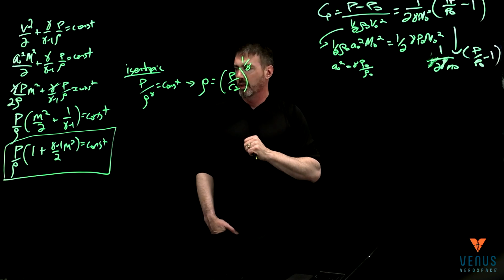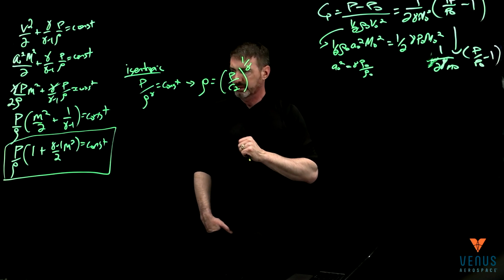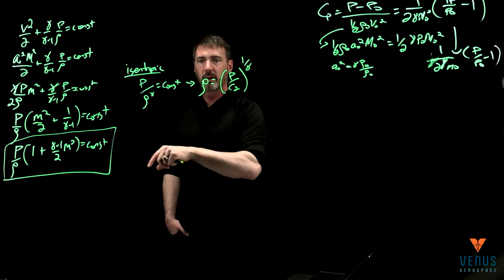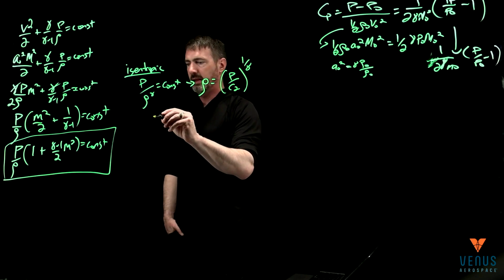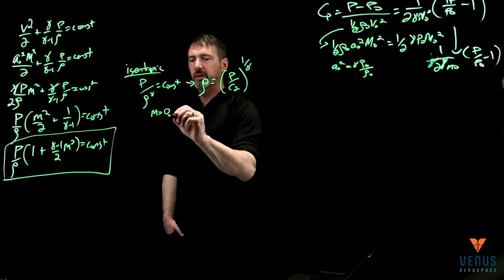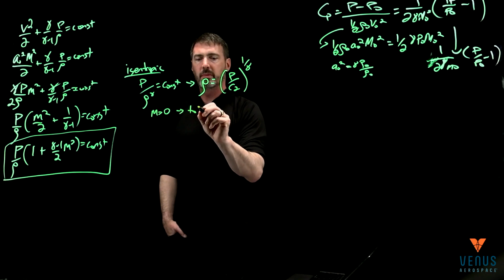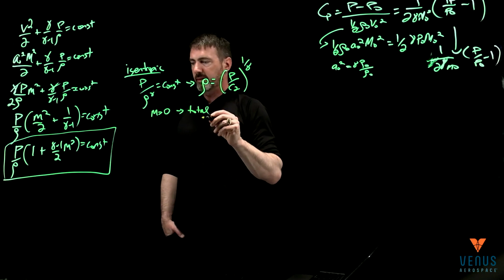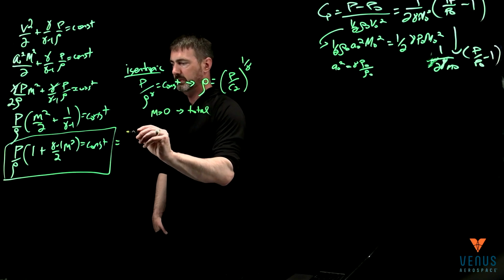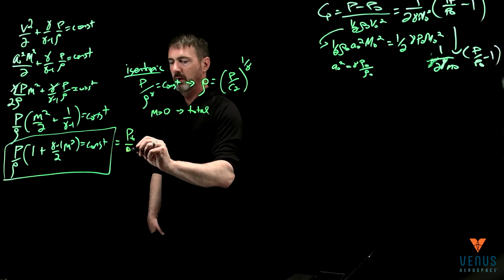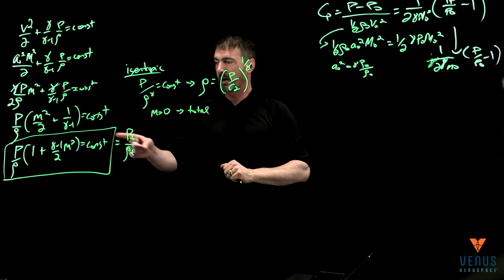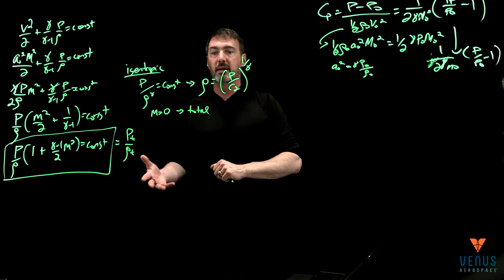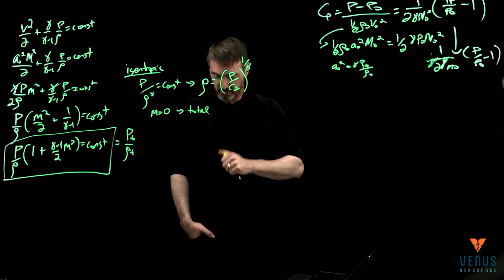And this constant, remember, is true for any Mach number M. So I'm going to say that when Mach equals 0, that's our total state. That means this whole thing is equal to P total over rho total, right? Basically, if Mach is 0, this term vanishes, and it's just whatever that pressure and density is. So that's our total term, okay?